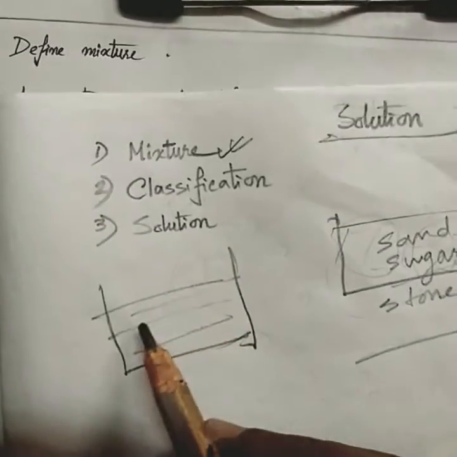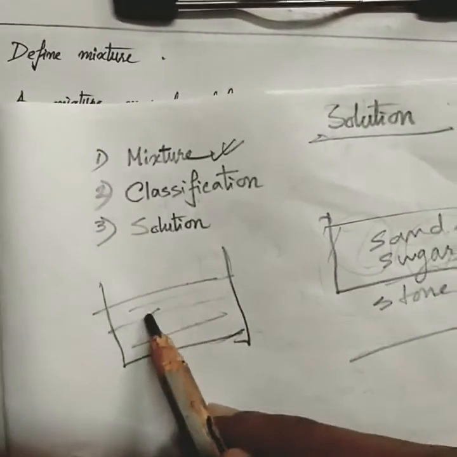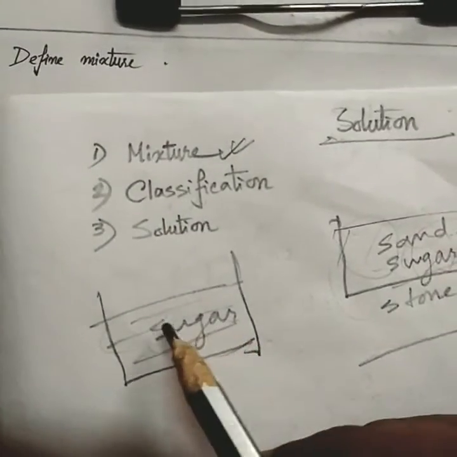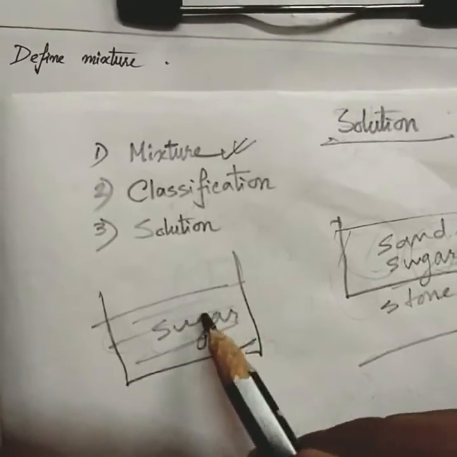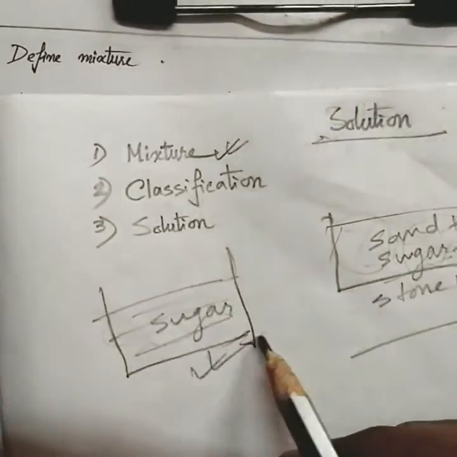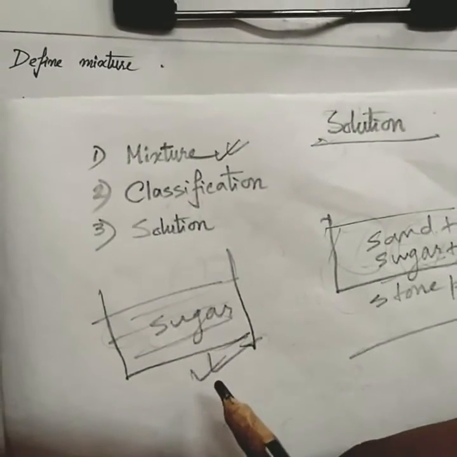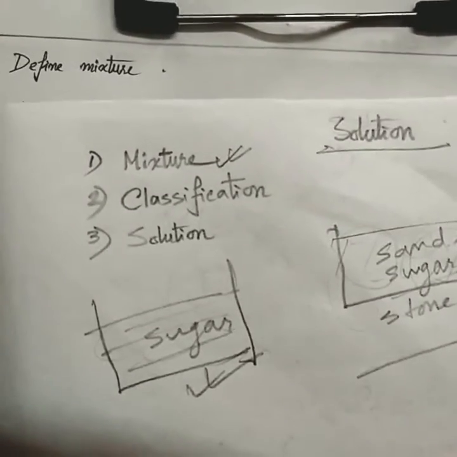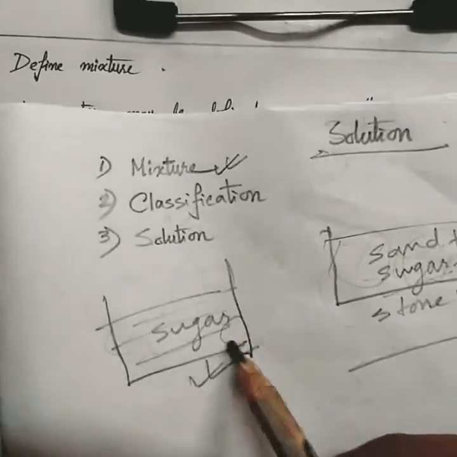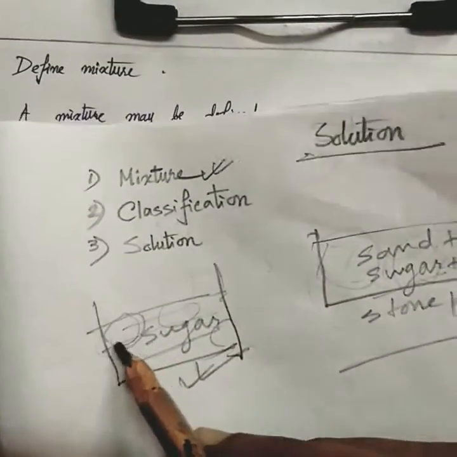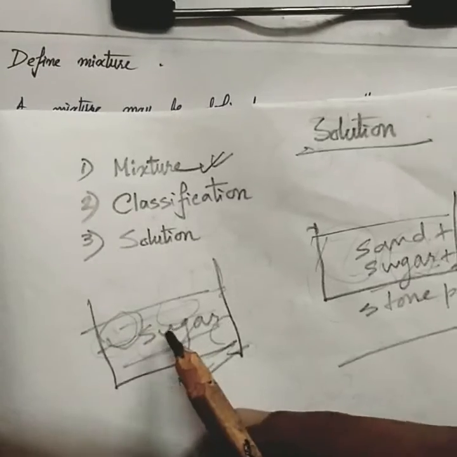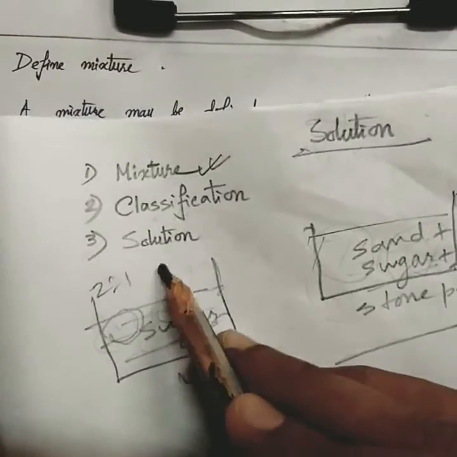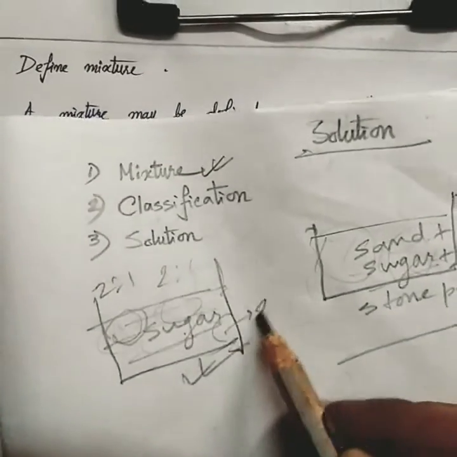pour some water into it, and pour some sugar into it and stir the mixture quite well, you will find that the sugar particles will not be visible and you will get a transparent solution. That is also an example of mixture, but in this case the proportion, the ratio of the amount of sugar and water will remain the same for different portions of this solution. If you consider this portion, the ratio of water and sugar will be something, suppose it is 2:1. If you consider this portion, the same ratio will be maintained. For this one also the same ratio will be maintained.